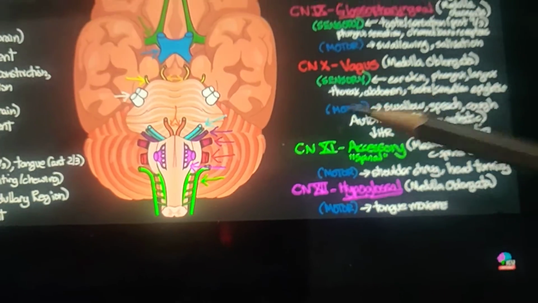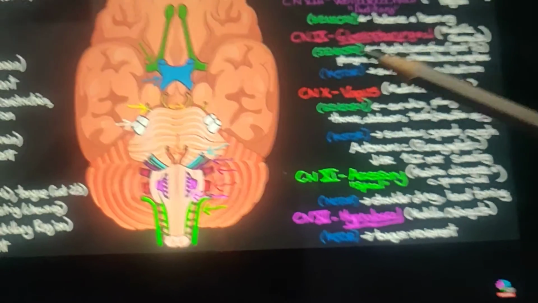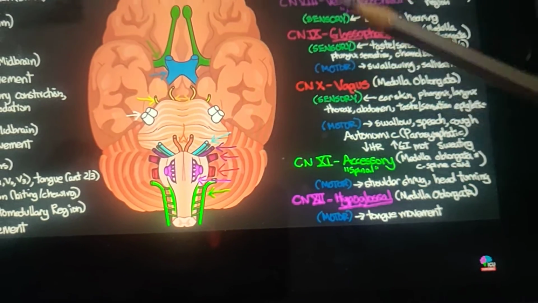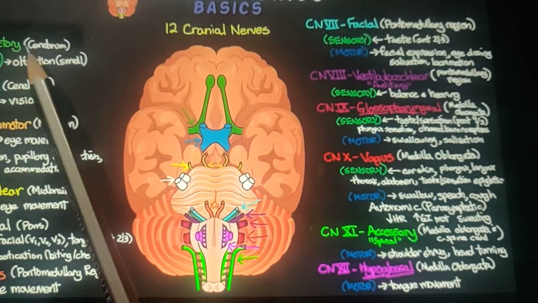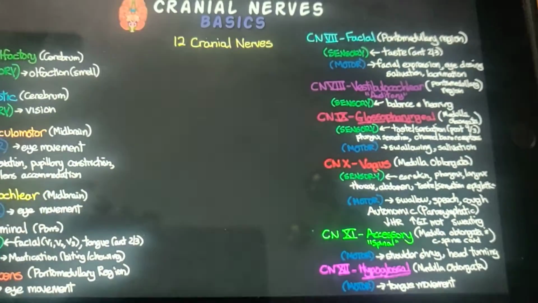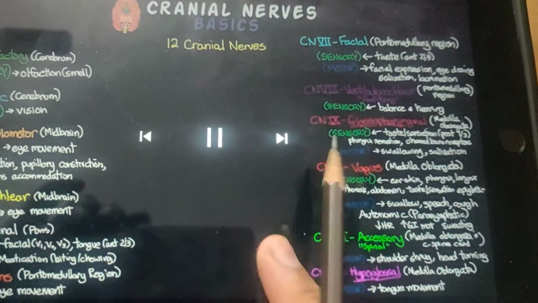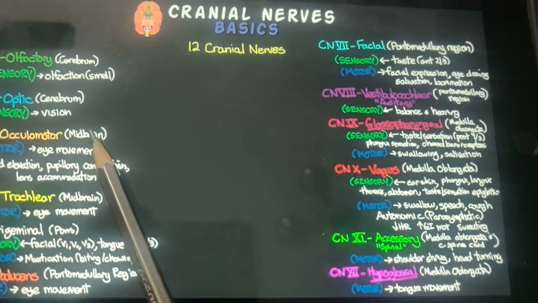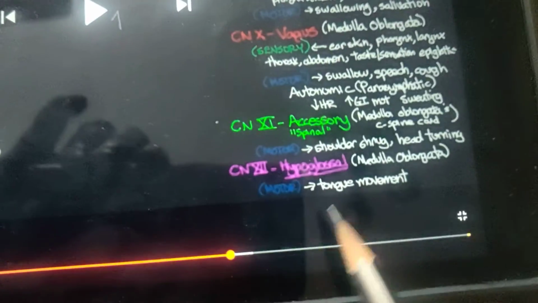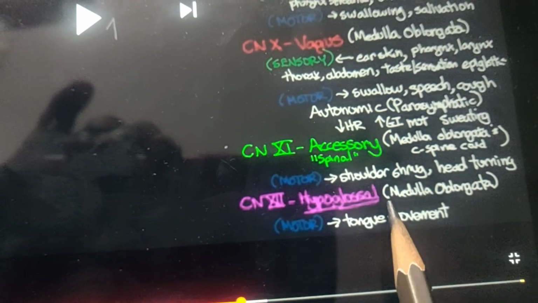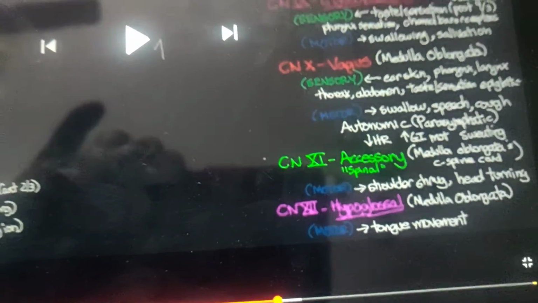So you have to remember where motor actions are seen, where both sensory and motor are seen, and where only sensory are seen. There are only two that are purely sensory, and in all the remaining you can see motor, or sensory and motor together. In that way you can easily remember the topic. And this last one, the hypoglossal, is essential for tongue movement.